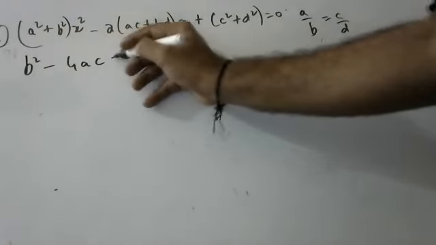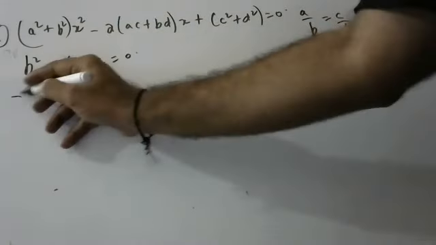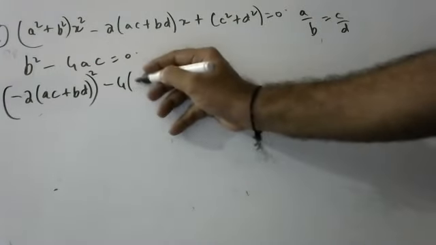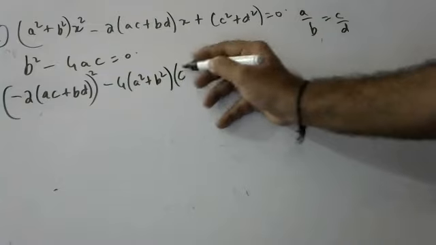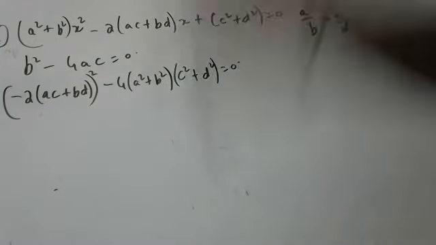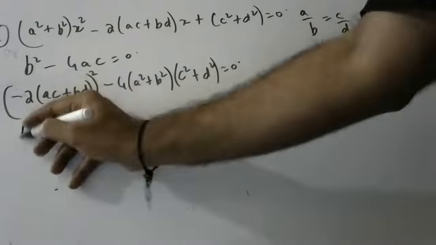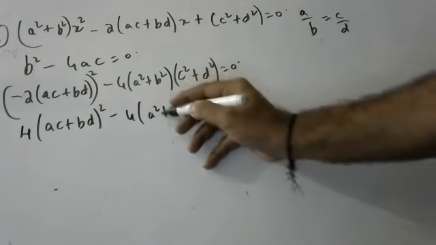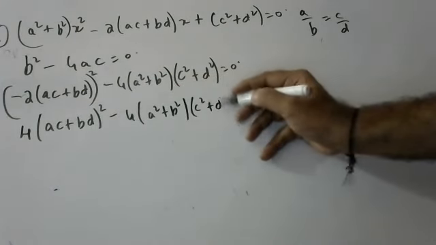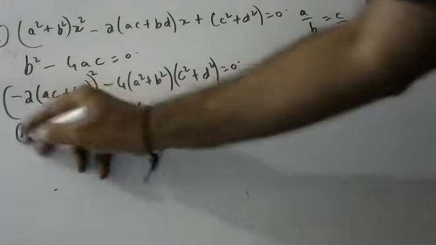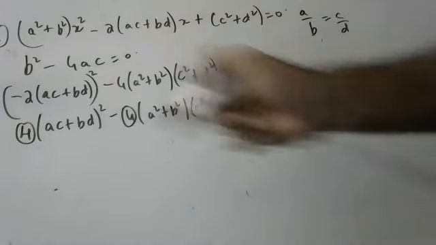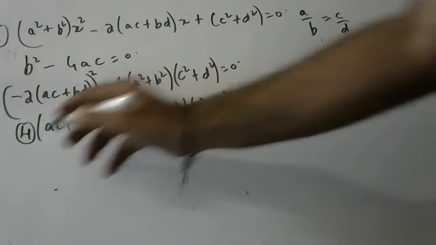Same condition, children. b² − 4ac = 0 because of real and equal roots. What is b, children? Here, b is −2(ac + bd), so (−2(ac + bd))² − 4(a² + b²)(c² + d²) = 0. Minus 2 whole square is 4. Here 4 is there, here 4 is there. Take common and bring down, 0 by 4 is 0. So I am removing 4, children.